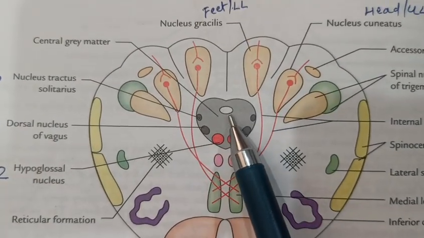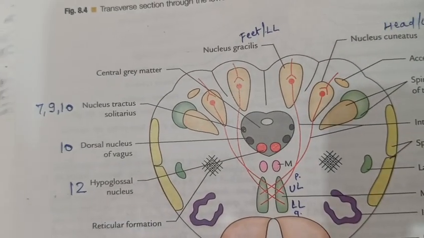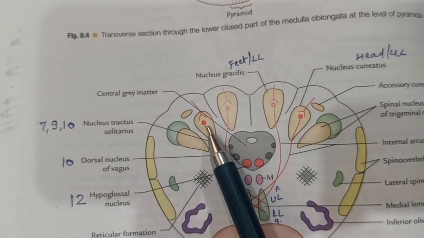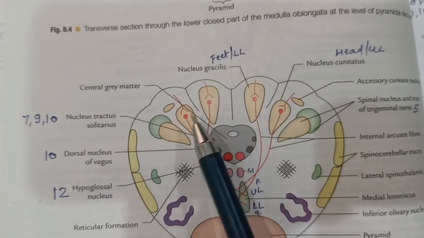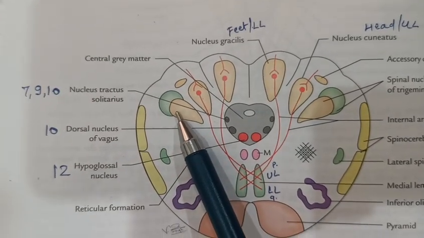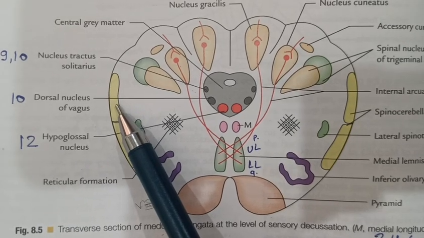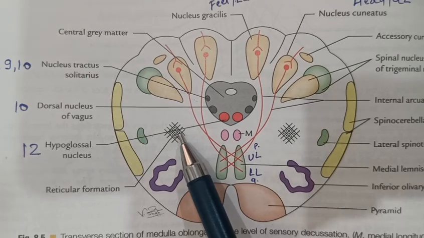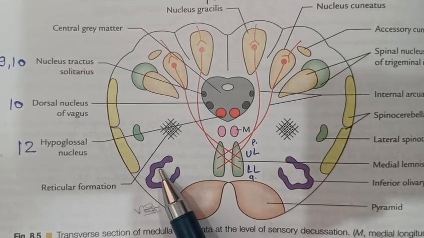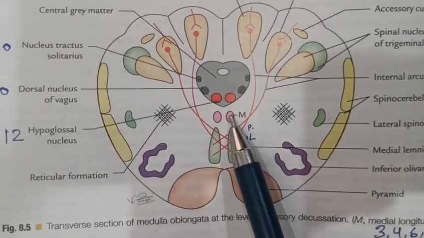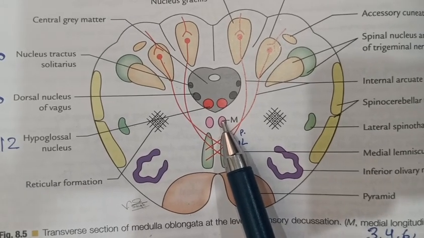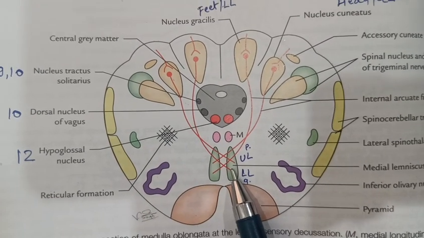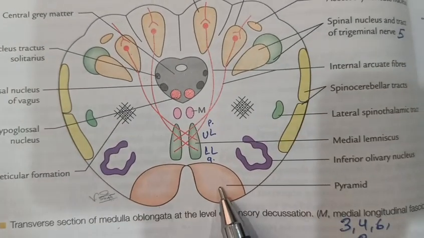Once again, transverse section of the medulla oblongata at the level of the sensory decussation. Internal arcuate fibers, nucleus cuneatus, nucleus gracilis, spinal nucleus and spinal tract of trigeminal nerve, dorsal spinocerebellar, ventral spinocerebellar tract, lateral spinothalamic, reticular formation, inferior olivary nucleus, medial longitudinal fasciculus belongs to 3, 4, 6, 8 and 11th spinal. Medial lemniscus belongs to internal arcuate fibers from nucleus gracilis and nucleus cuneatus. Here is pyramid.